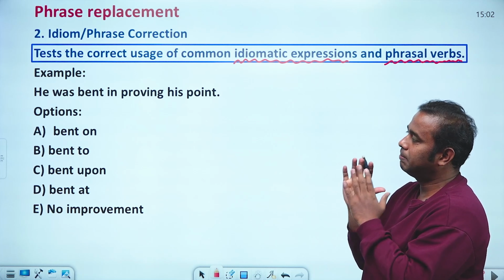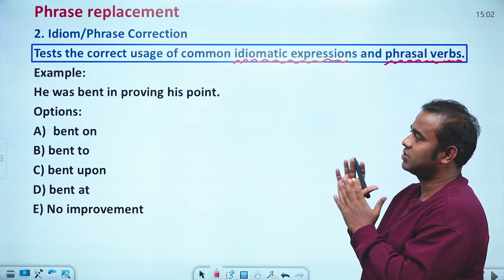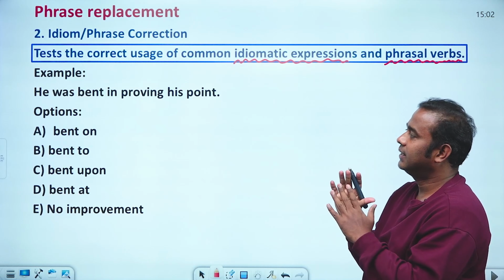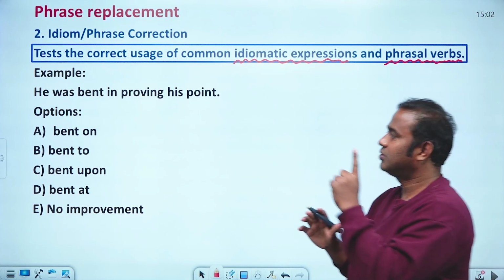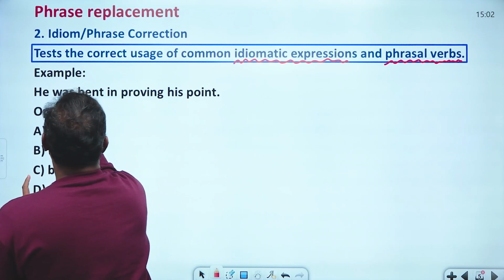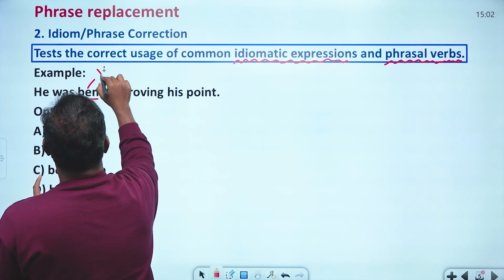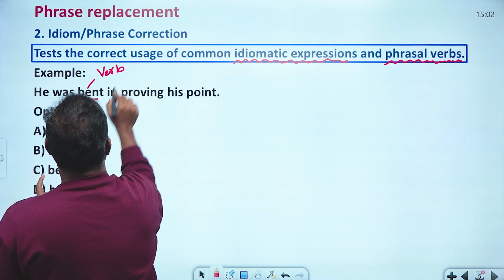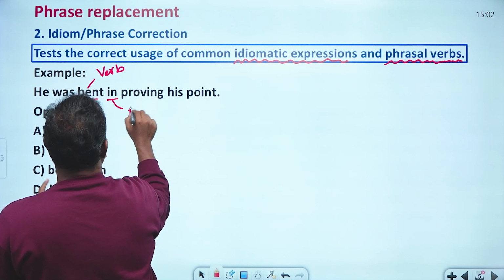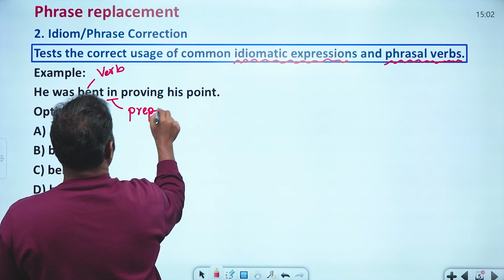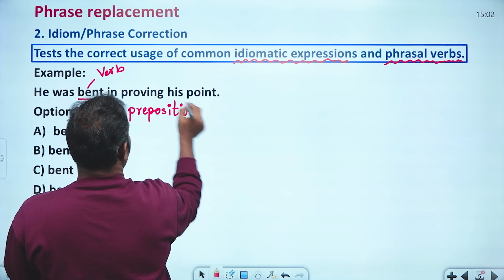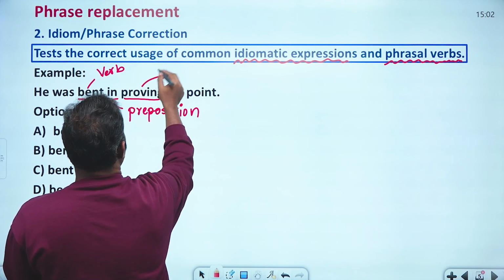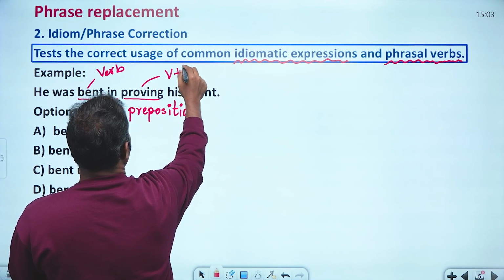First identify the verb and the preposition. Here, he was bent, this is the verb. In is a preposition. Then proving is also verb plus ing.